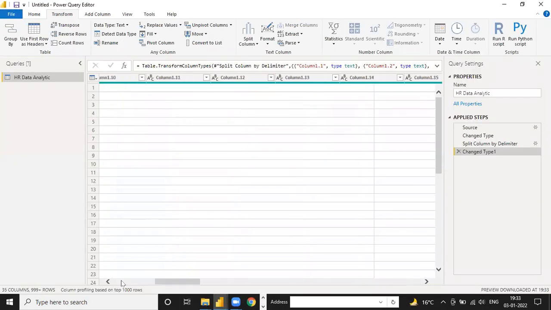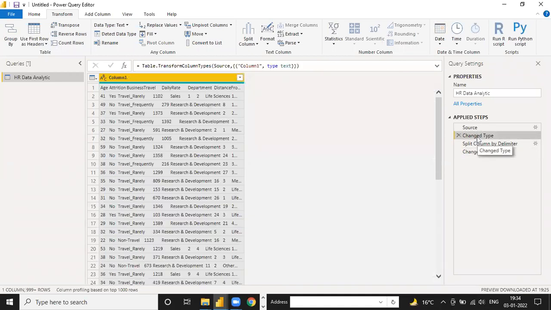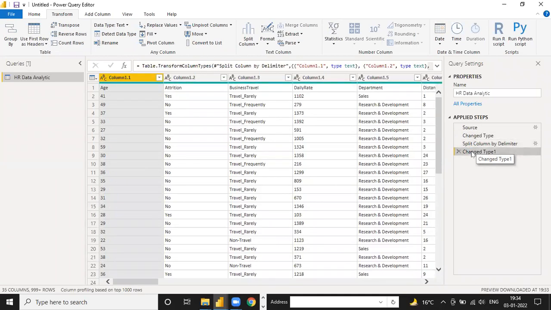Now the split column will be transferred into this data, and you can see the next step written here. Guys, it is very important in Power BI that you can go to your previous step as well as your next step, one by one, stepwise. If anyone has knowledge of Excel VBA, in VBA you have code which is written step by step. So Power BI automatically works like VBA, but not in the form of code, only in the form of applied steps.